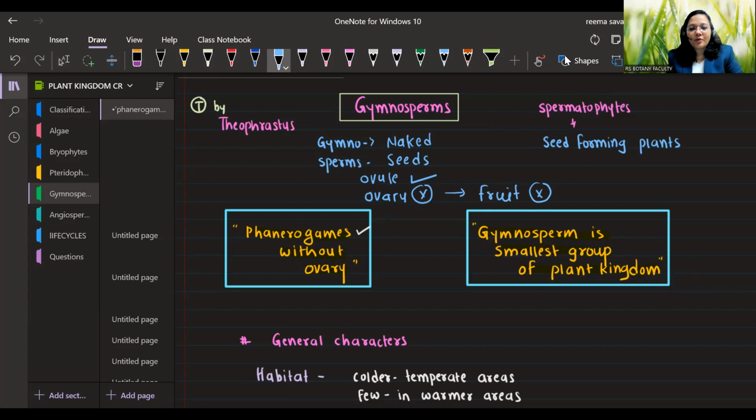They do not have seed coat. That's the wrong statement. They are not enclosed within fruits. That's why they are gymnosperms. Yes, they do have seed coats. We will study it later.